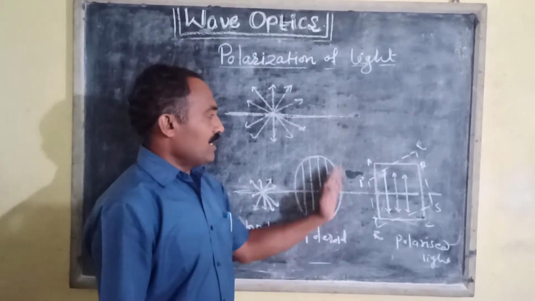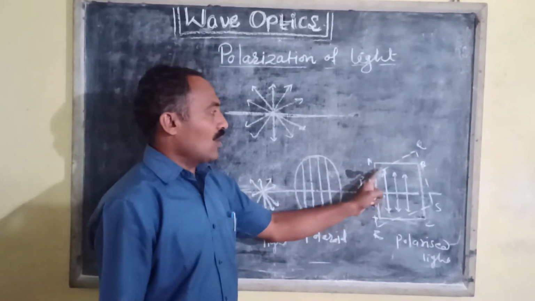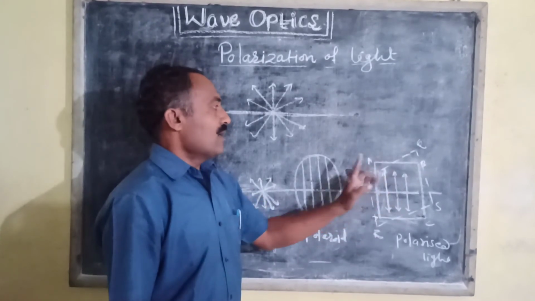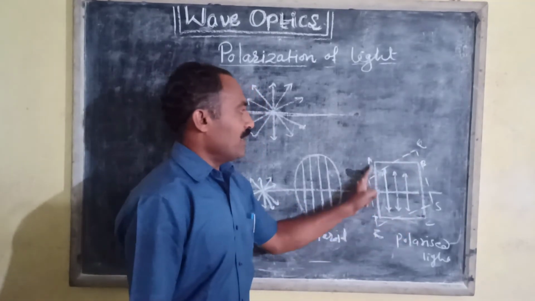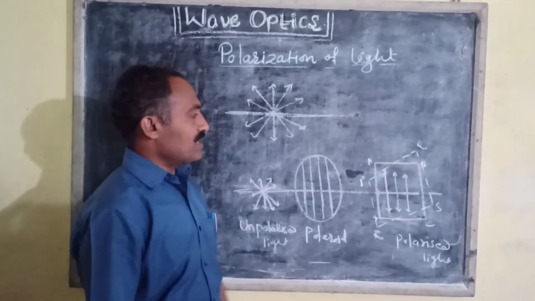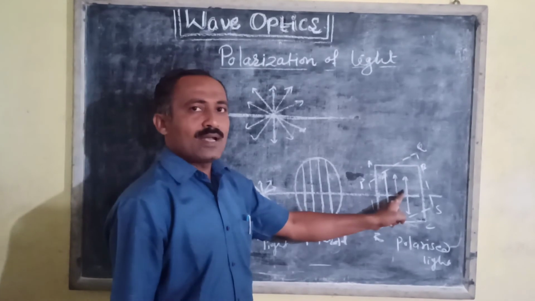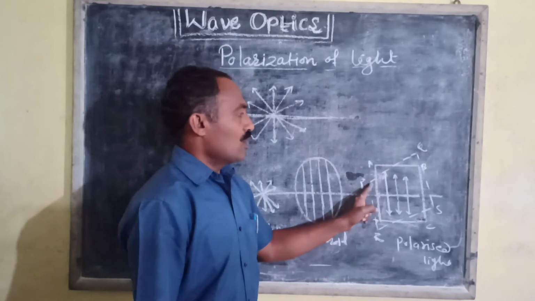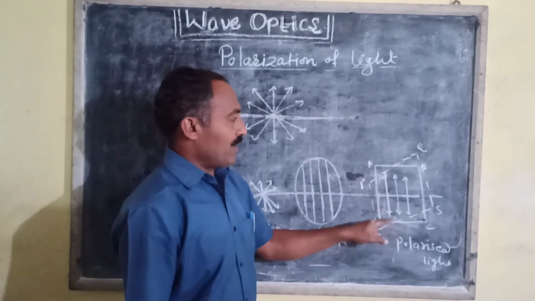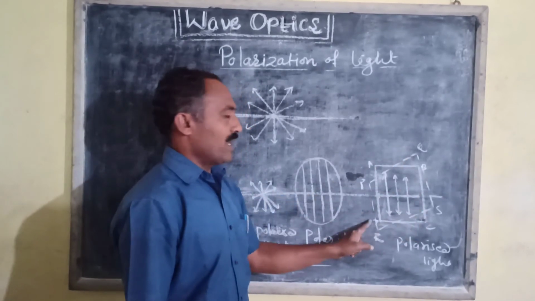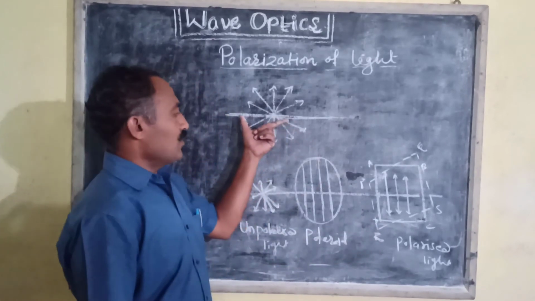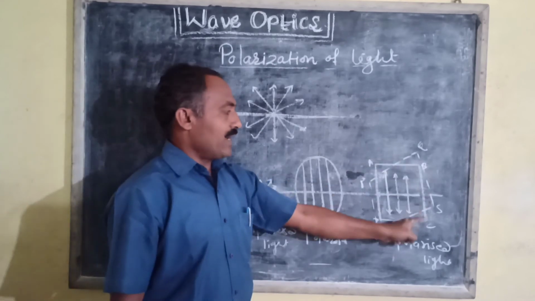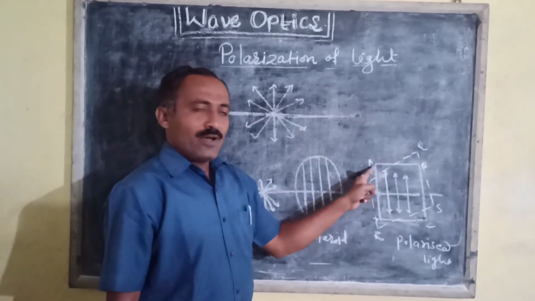In polarized light, all the electric vectors are restricted in a single plane, and that plane is called the plane of vibration. The plane in which the electric vectors vibrate is called the plane of vibration, and the plane perpendicular to the plane of vibration is called the plane of polarization. That means this is unpolarized light, this is the polarized light, this is the plane of vibration, and this is the plane of polarization.